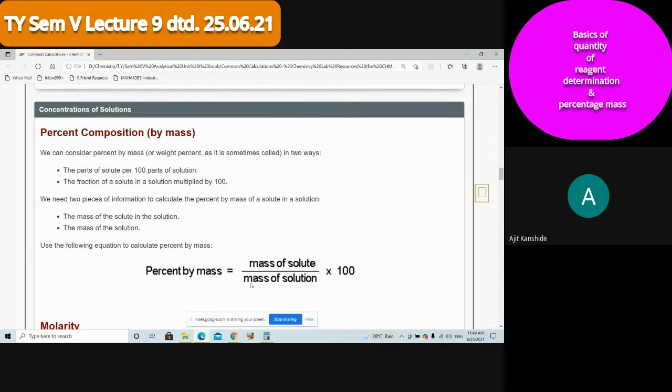Answer my next question. Is the quantity of solvent more or less compared to the solution? Less, yes, it is also less because solution is the addition of solvent and solute. But the quantity of solute can be less than the solvent or more than the solvent.